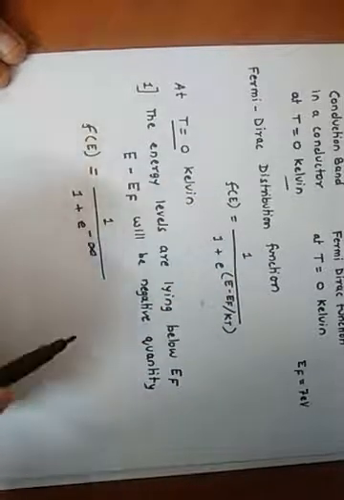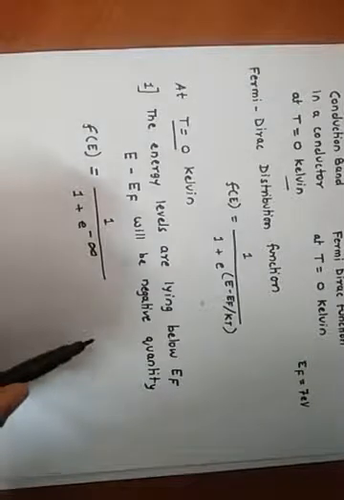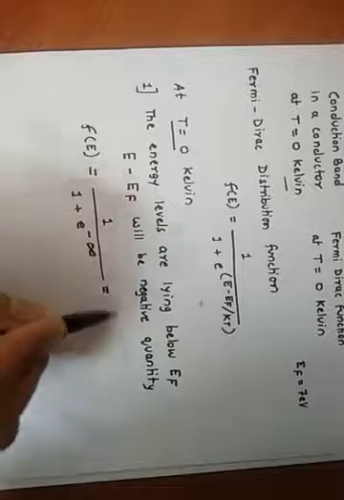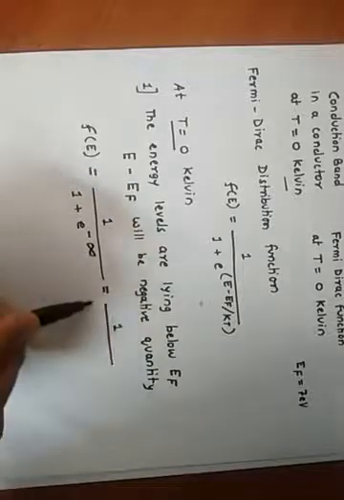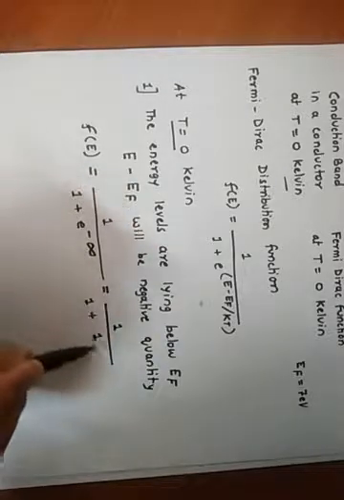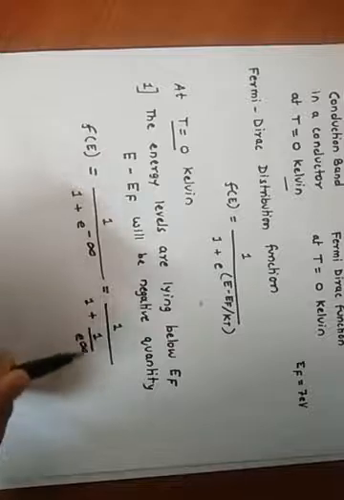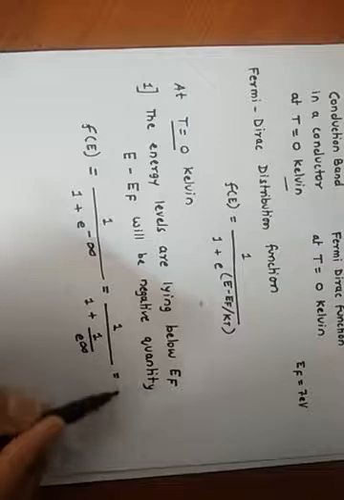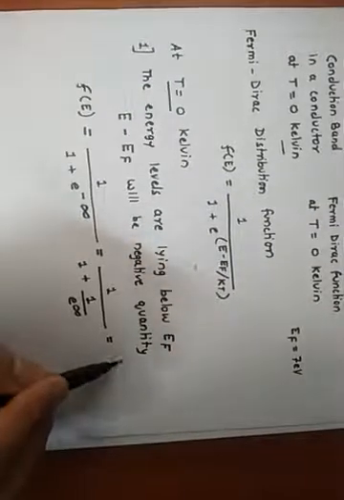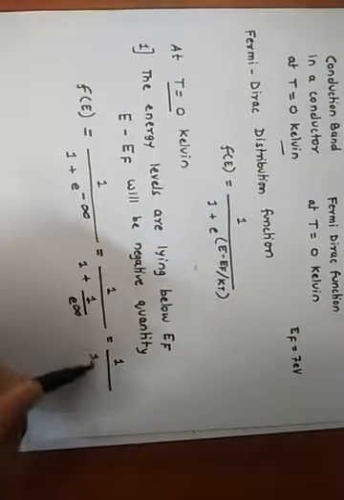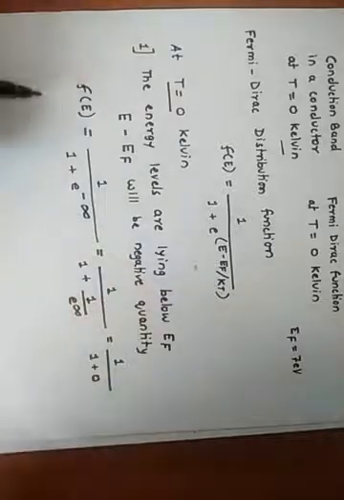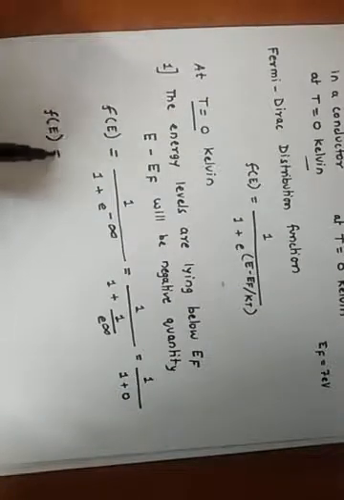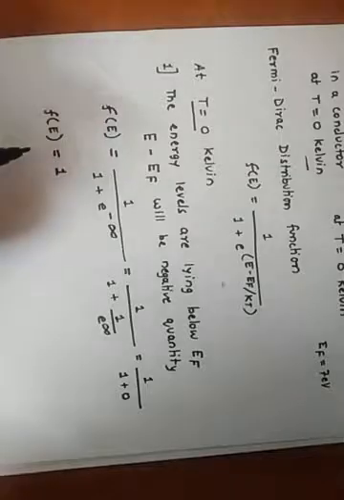So this is equal to 1 upon 1 plus e raised to power minus infinity. This can be written as 1 upon 1 plus 1 by e raised to power infinity, which is nothing but 1 by infinity, and 1 by infinity is equal to 0. So you will get 1 upon 1 plus 0. So the Fermi function in this case will be f of E equal to 1.